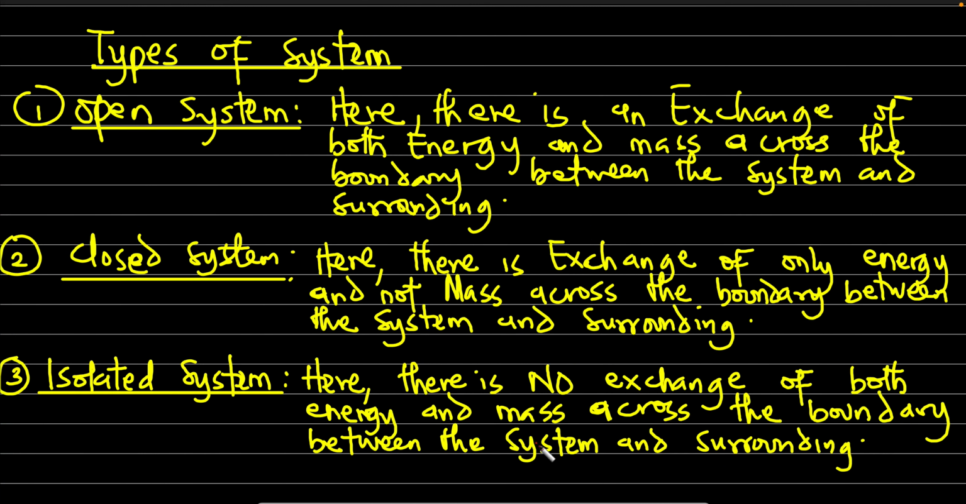We have types of system. The three major types of system that we have are the open system, the closed system, and the isolated system. When is a system said to be an open system? Open system is a type of system where there is an exchange of both energy and mass across the boundary between the system and the surrounding.